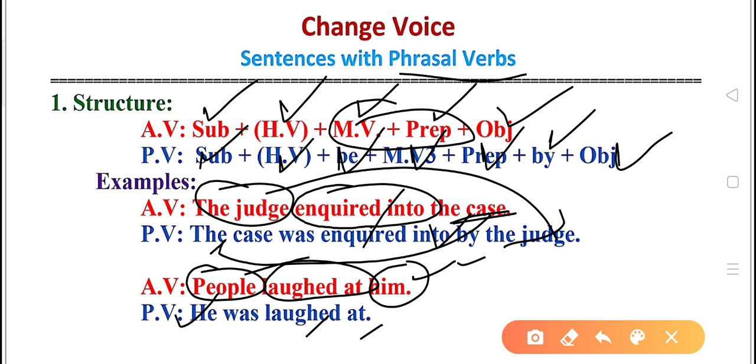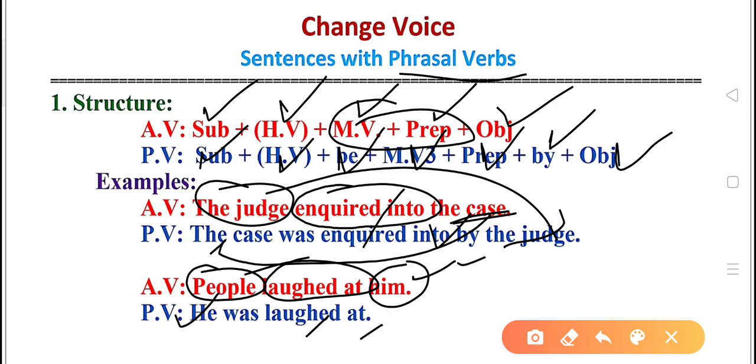I did not use by plus agent. Why? You might have understood, because in my previous video I told that indefinite subjects of active voice are not used in passive voice. They are to be dropped. That's why there is no need of saying he was laughed at by the people. By the people is just superfluous. Leave it. So in this way we can change active into passive the sentences having phrasal verbs.